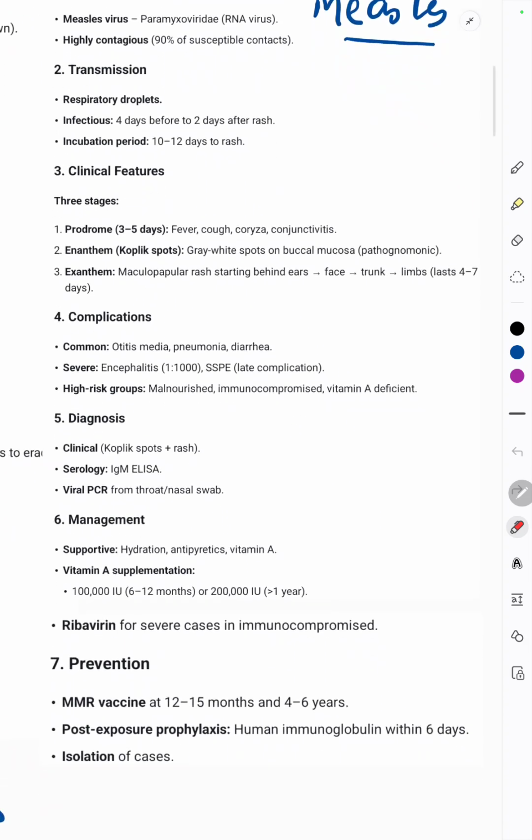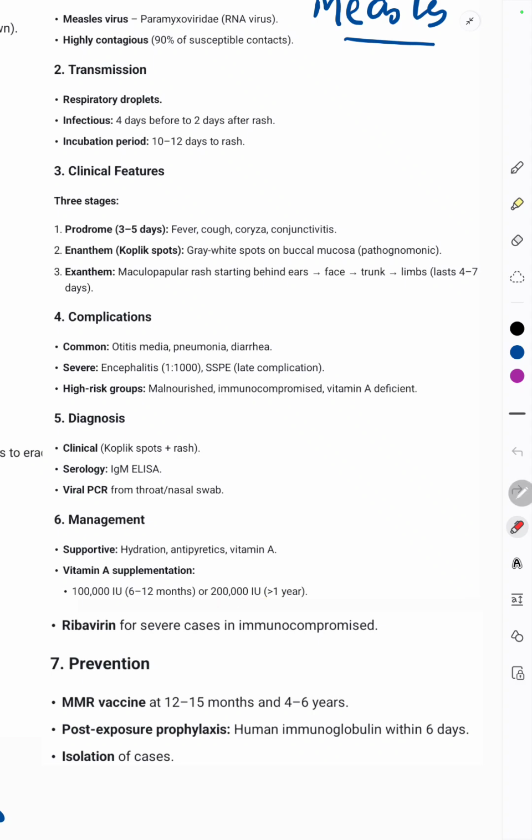Diagnosis. The clinical diagnosis can be made by Koplik spots and the pattern of the rash, then serology by immunoglobulin M ELISA, and viral PCR from a throat swab or nasal swab. Then management. So supportive management is by hydration, antibiotics, and vitamin A. Vitamin A supplementation is 1 lakh international units for 6 to 12 months, or 2 lakh international units if it is more than 1 year.